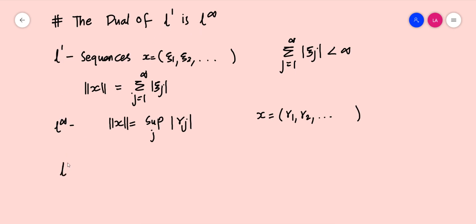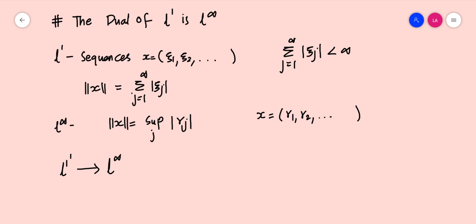What we have to do is define a map from L1 dash to L infinity, and prove that this map is a bijective linear map, or that there exists an isomorphism from L1 dash to L infinity.